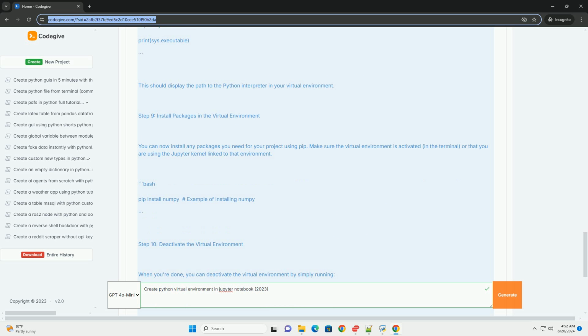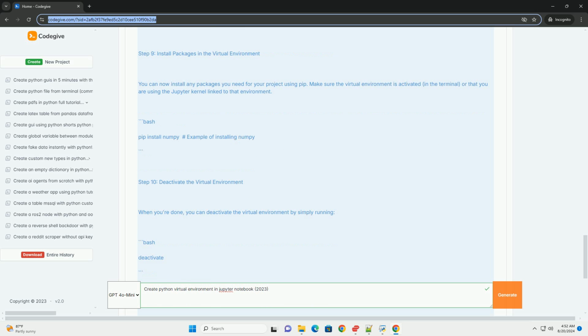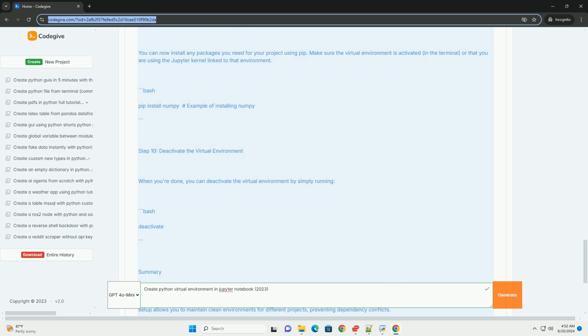Step 4. Install Jupyter in the virtual environment. With the virtual environment activated, install Jupyter Notebook within it. Bash: pip install jupyter.